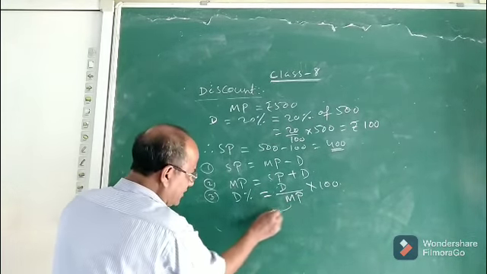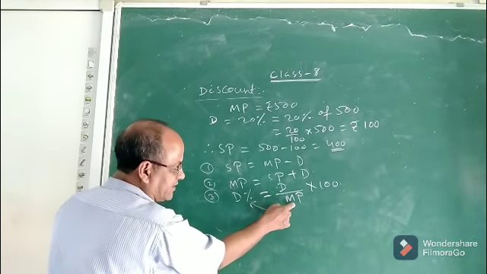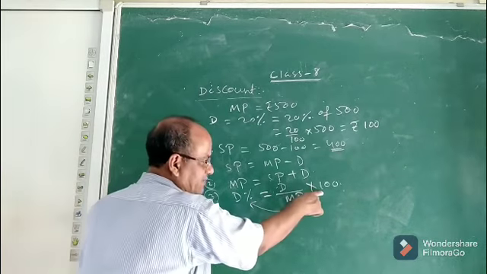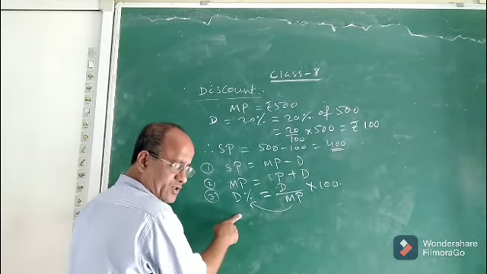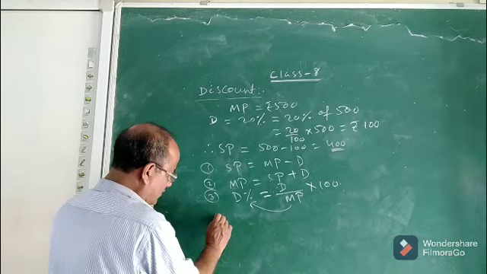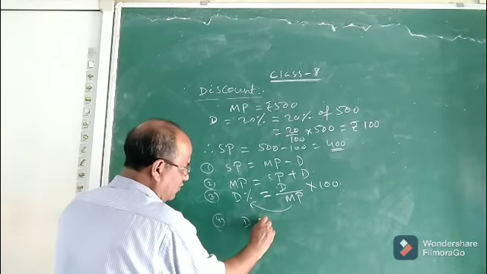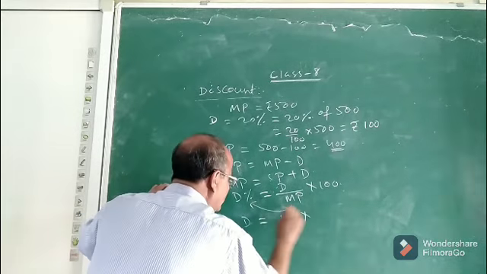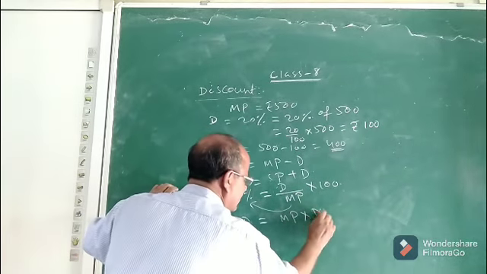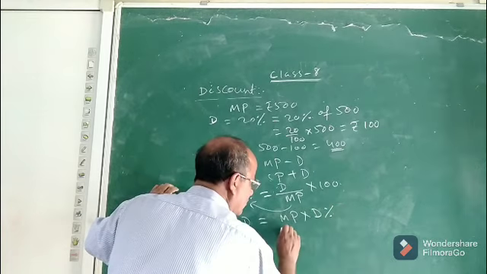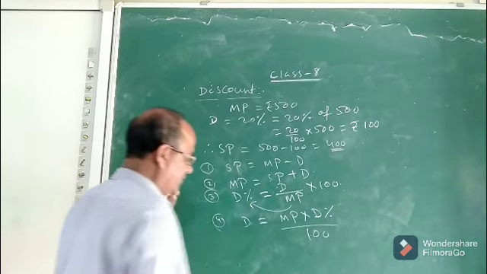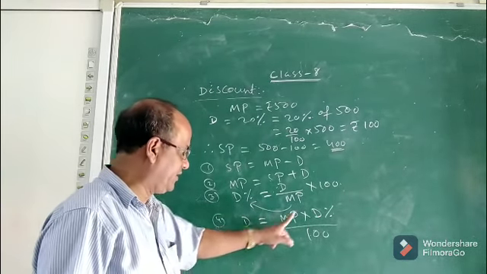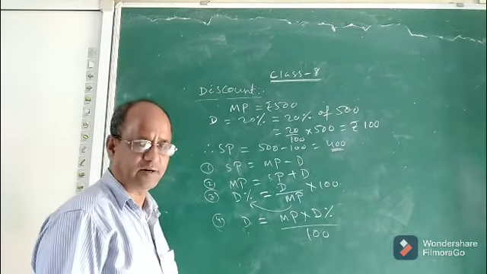Now to find this, bring this one to the left hand side. Here it is divided; if it comes to the left side, it will be multiplied. Then 100 is multiplied; again, it will be divided if it comes to the left hand side. So what will be discount? The formula for discount will be MP into discount percent by 100.